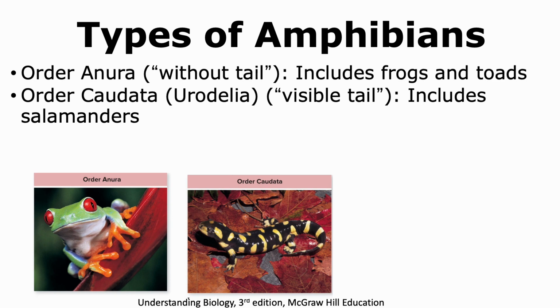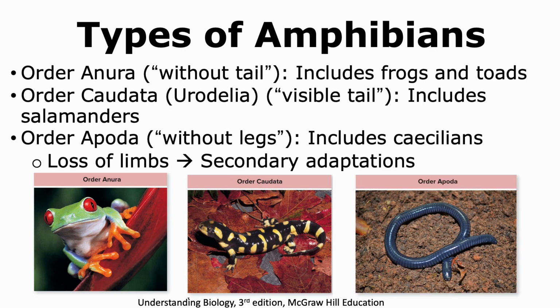The third order of amphibians is Apoda, which means without legs. These include caecilians, which look like worms. They don't have any limbs and hence have lost their limbs, but this is a secondary adaptation, which means that their ancestors did indeed have limbs, but they have lost them through the process of evolution.